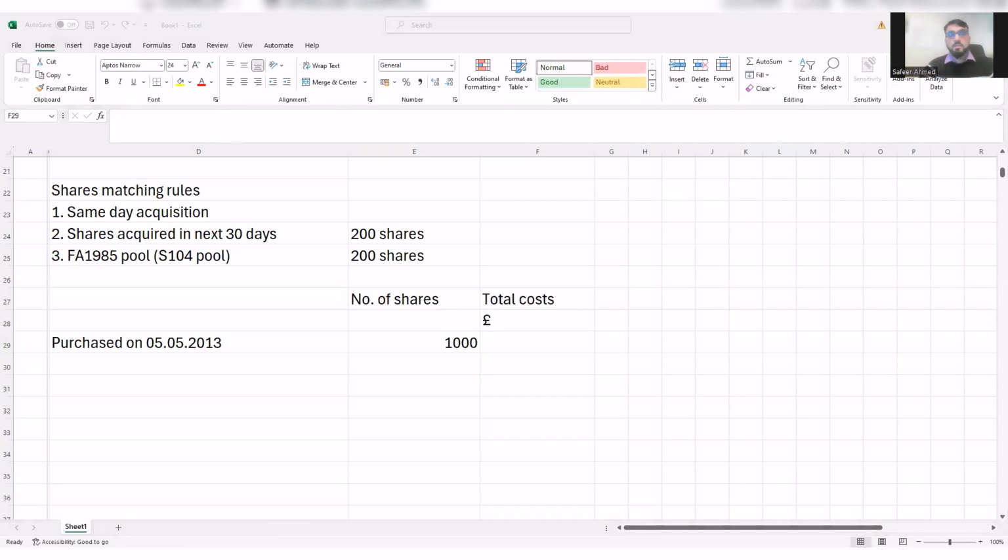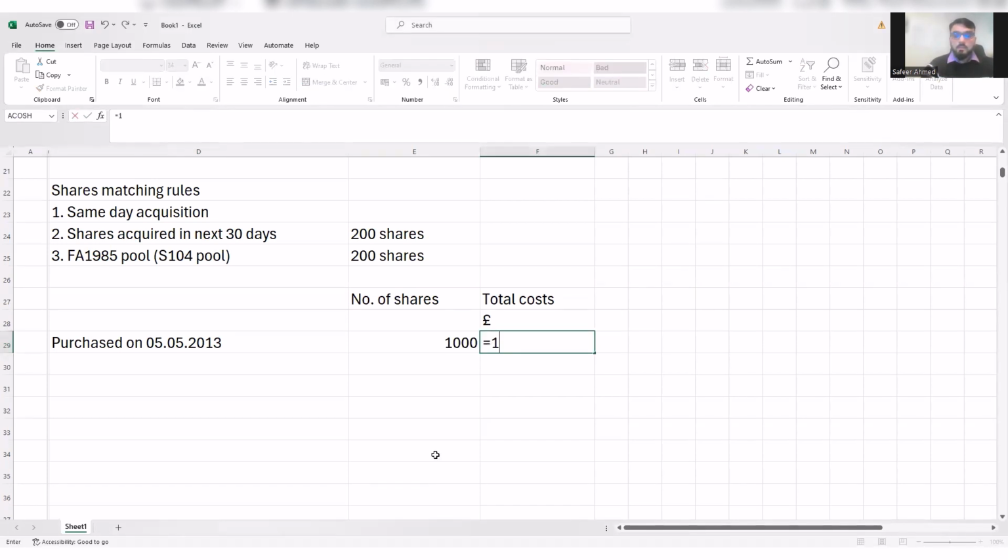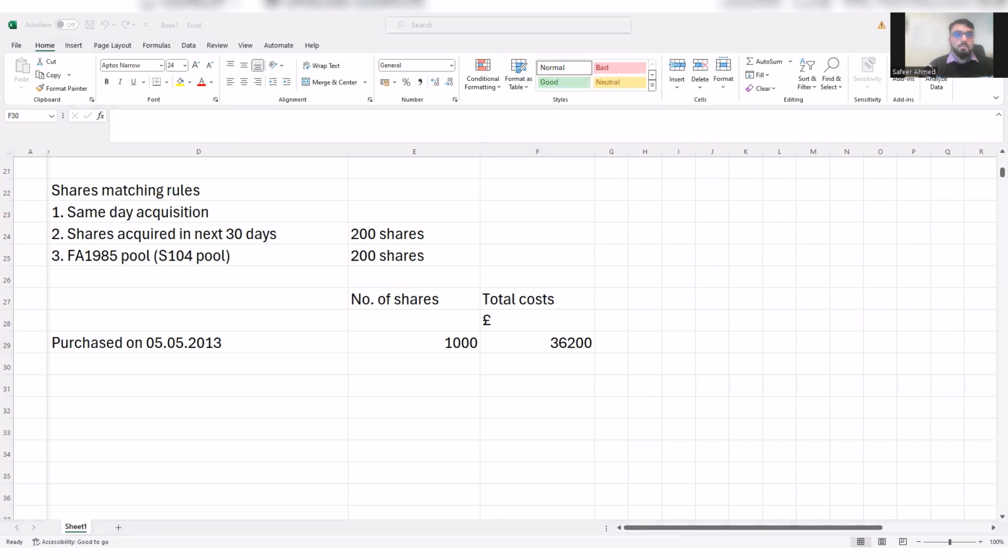They have given you the per share cost, so it will be 1,000 shares times 36.20. And what happened next? On 12th of August 2015, sold 300 shares for £42 per share.